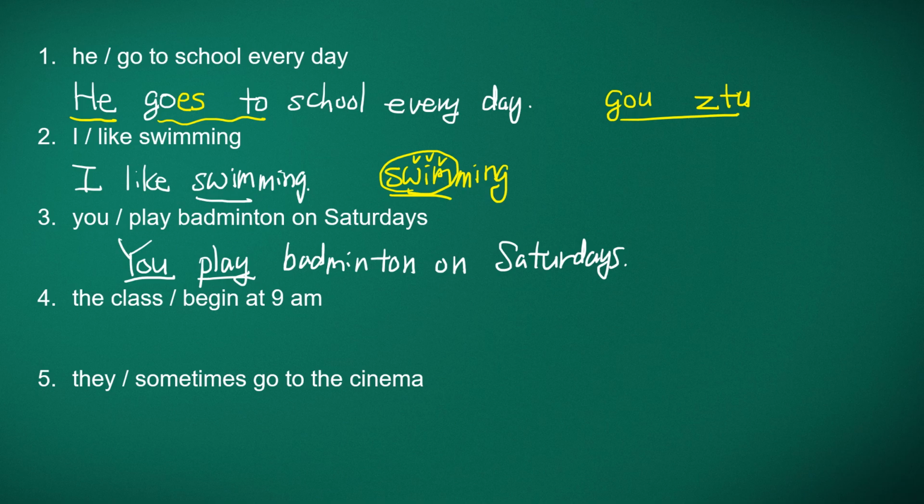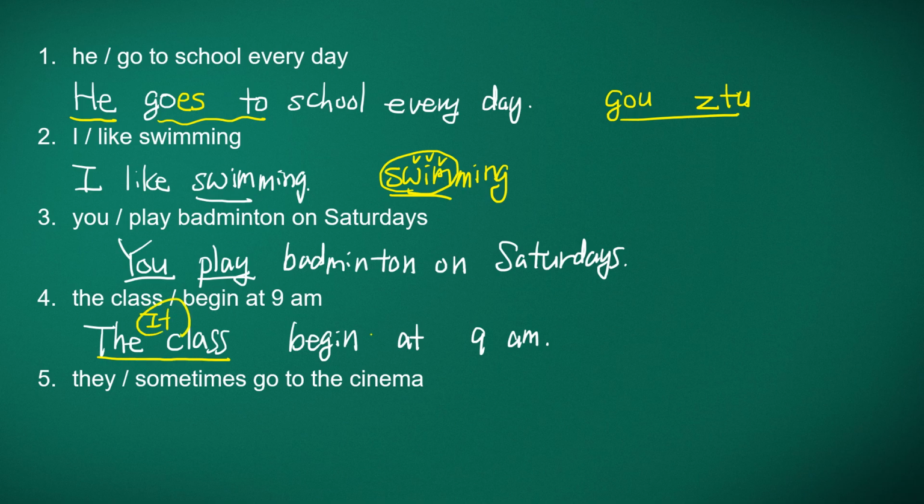And the next one, number 4. The class is the subject. The class begin. Begin is the verb, at 9 a.m. And then the thing is, the class is third person singular, it.